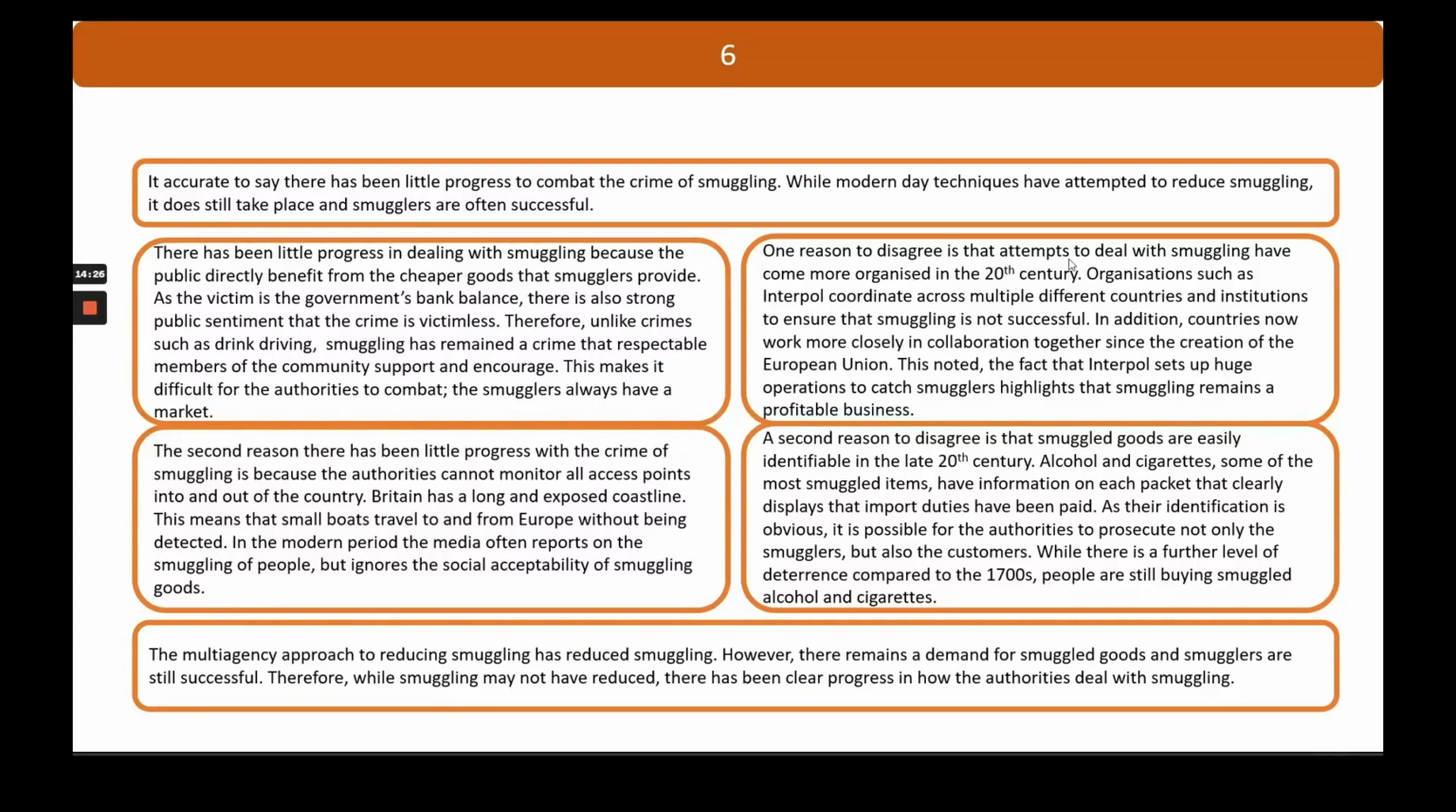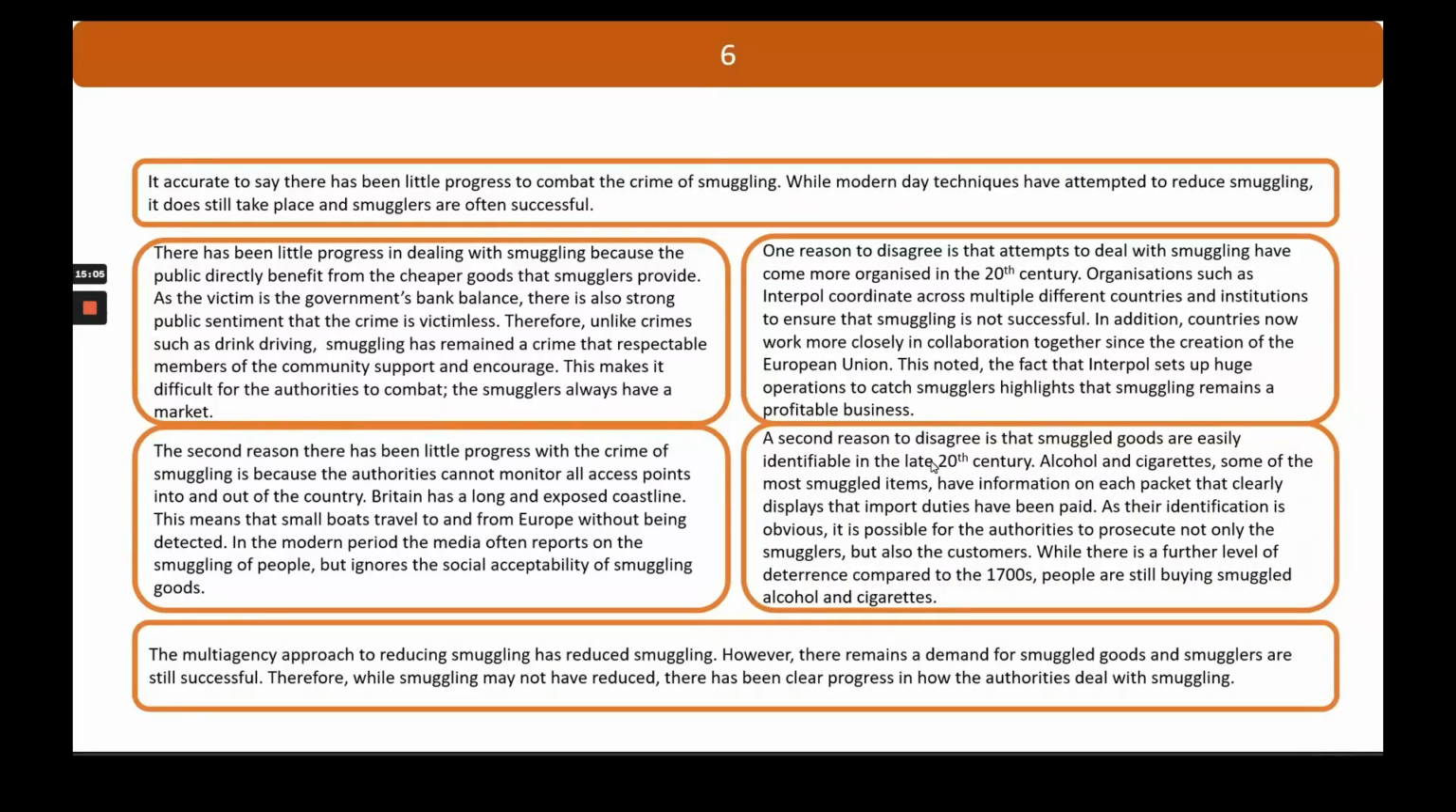One reason to disagree is that attempts to deal with smuggling have become more organised in the 20th century. Organisations such as Interpol coordinate across multiple different countries and institutions to ensure that smuggling is not successful. In addition, countries now work more closely in collaboration together since the creation of the European Union. This noted, the fact that Interpol sets up huge operations to catch smugglers highlights that smuggling remains a profitable business. So here, we've disagreed, and then I've given a hint that I'm going back to agree. So my sustained judgment is there throughout my answer.